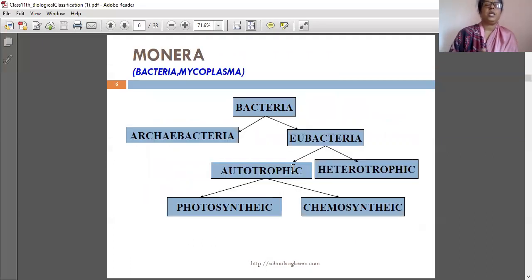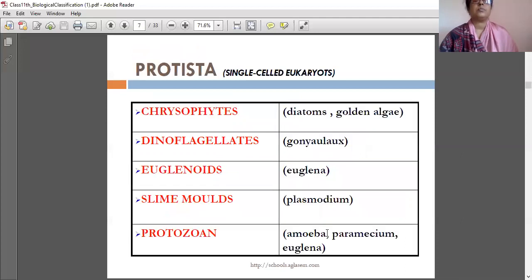Then we have learned Monera. Bacteria are divided into two, Archaebacteria and Eubacteria. Archaebacteria are extreme condition living bacteria, living in places like salty water and high temperature springs. Eubacteria are true bacteria, common bacteria. Eubacteria are again divided into autotrophic and heterotrophic. Autotrophic are again divided into photosynthetic and chemosynthetic. If sunlight is used for the synthesis of food, it is called photosynthetic, and if chemicals are used for food preparation, it is called chemosynthetic.